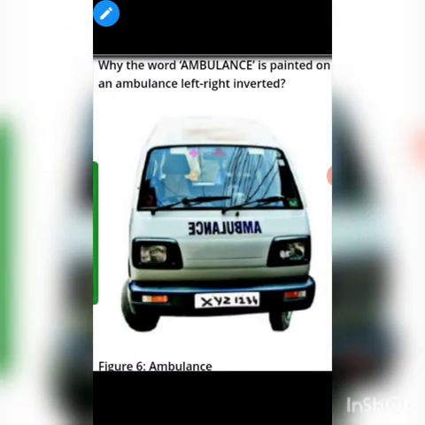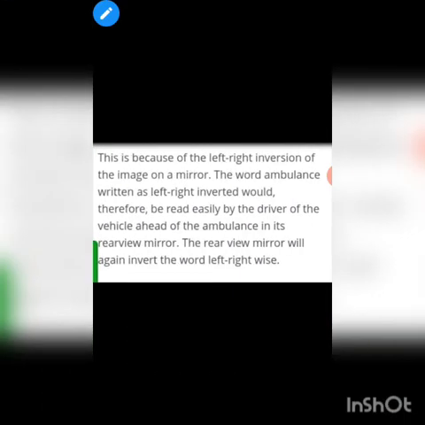Why is the word ambulance painted left right inverted on an ambulance? This is because of the left right inversion of the image in a mirror. The word ambulance written left right inverted would therefore be read easily by the driver of the vehicle ahead of the ambulance in its rear view mirror. जो साइड वाला मिरर होता है उसमें जो इमेज आएगी वो left right inverted आएगी. The rear view mirror will again invert the word left right wise, ठीक है.